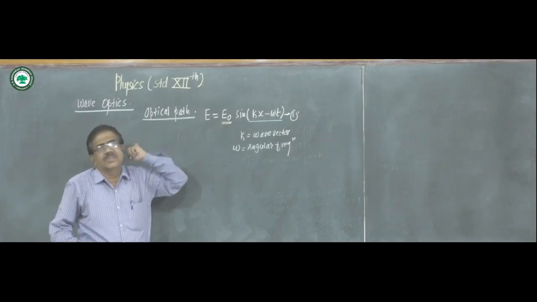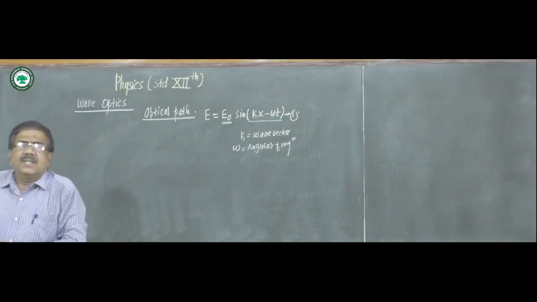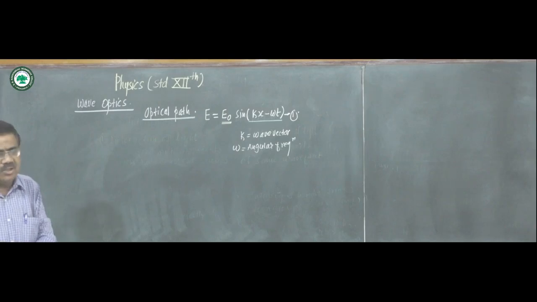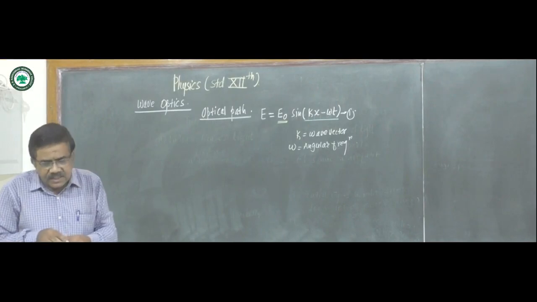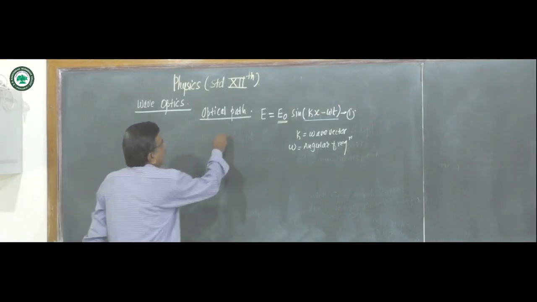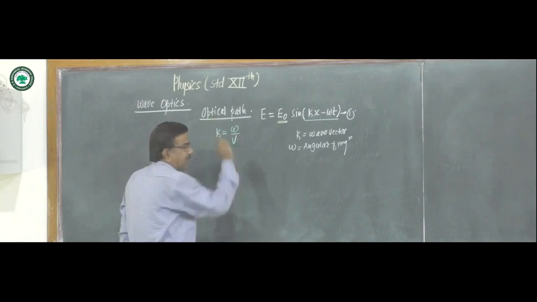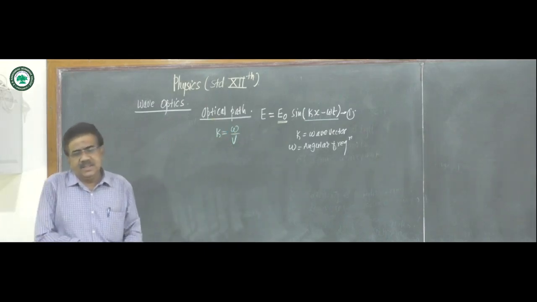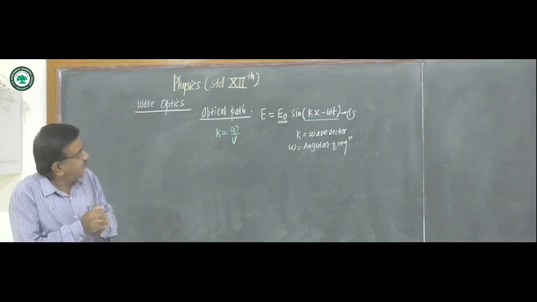This is the equation of light wave traveling in vacuum along the x direction. This wave vector k is omega upon v, where v is the speed of the wave.